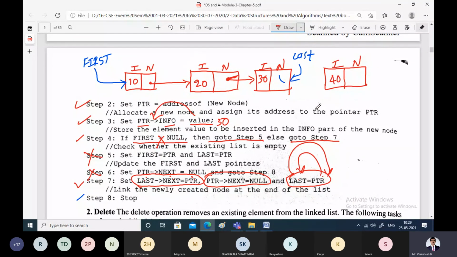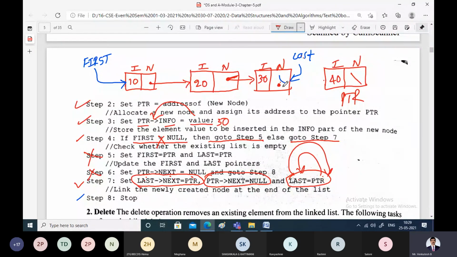So wherever last is pointing, take the last pointer next and attach it to PTR. This we are calling PTR. So take this next field and attach it to PTR. Then take this last and make it point to PTR.